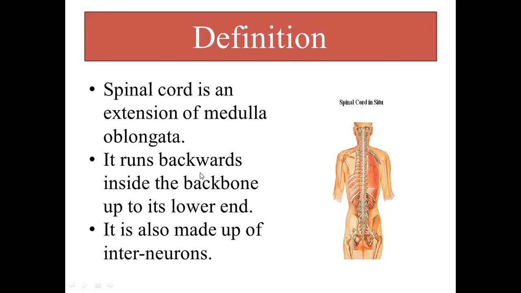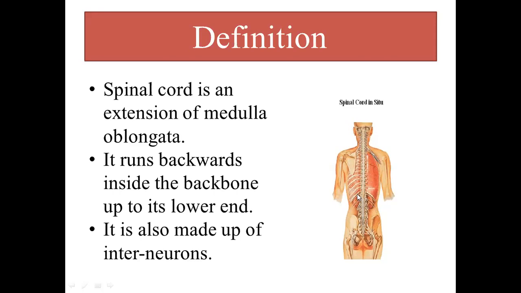Okay, it runs backwards inside the backbone up to its lower end. What does that mean? You all have an idea about the backbone. The bone present at the back of our body, that is running back to the middle portion of the lower body. Now this portion, starting just after the brain ends, starting from the head and neck region and moving to the lower half of your body, is actually the backbone. The backbone is the structure made up of bones, which we call vertebral column or backbone.